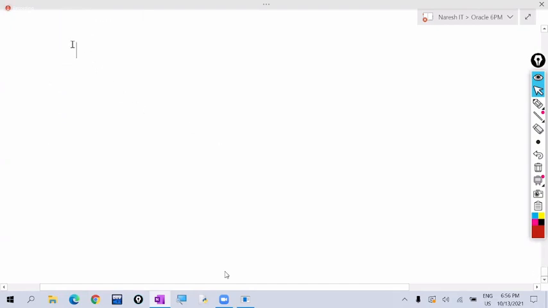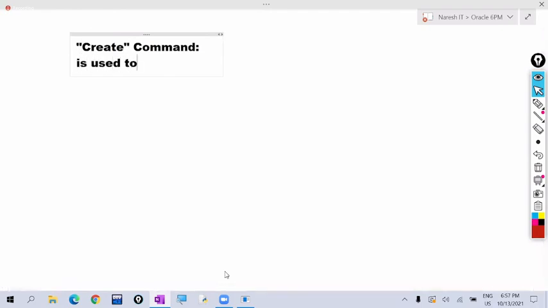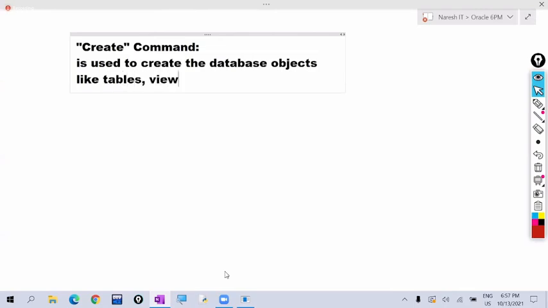Create. See the syntax of this create command. So why do we use this create command? Listen carefully here. This create command is used to create the database objects. Now here you are listening to one term: to create the database objects. What are the database objects? Like tables, views, indexes, etc. So these are called database objects.